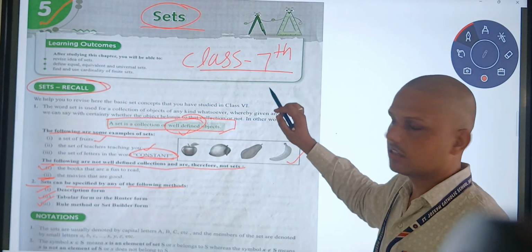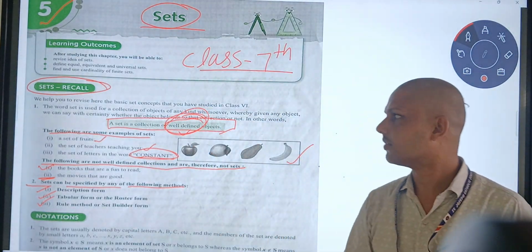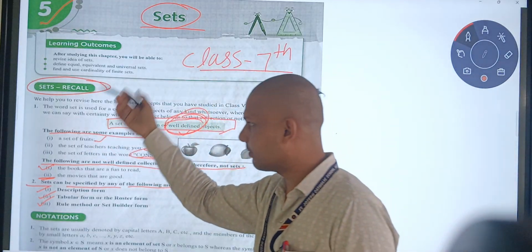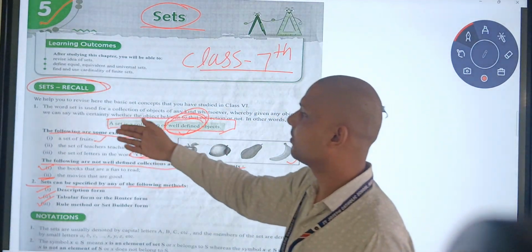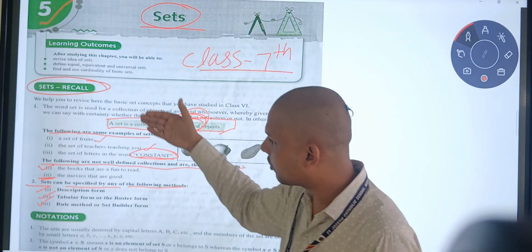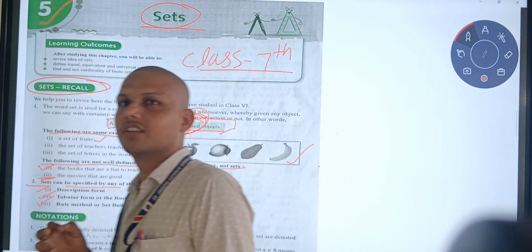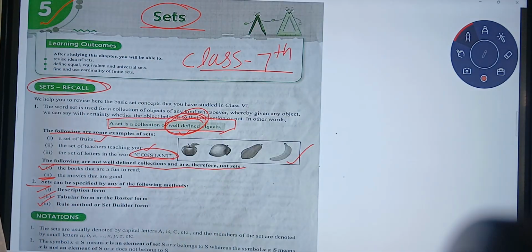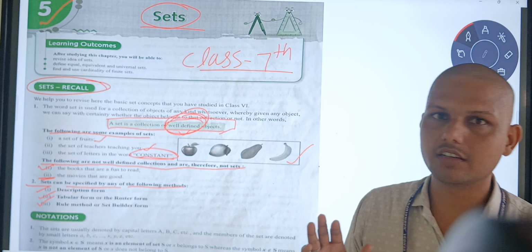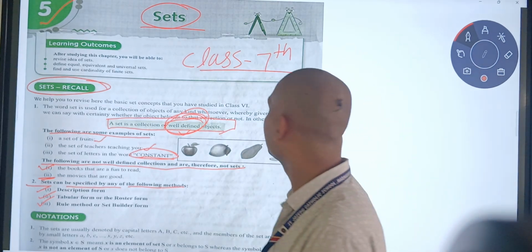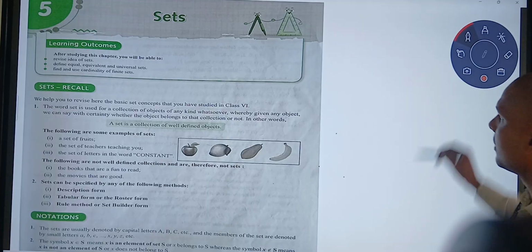Set means what? Set means collection of well defined objects. For example, you have seen. Give two more examples by yourself, an example of a set and a non-example of a set. If I say intelligent students in your class, is this an example of a set or not? Tell me in the comment box, yes or no.